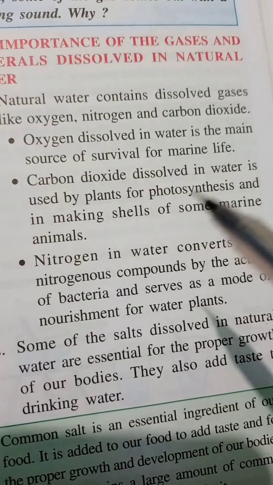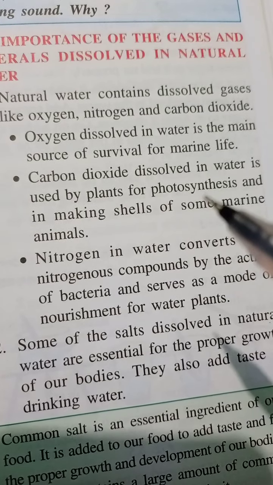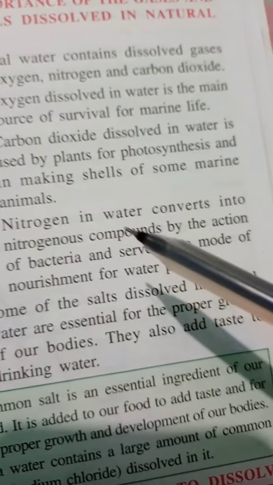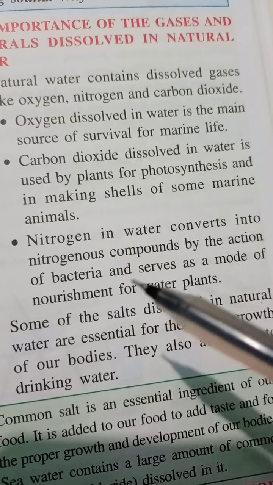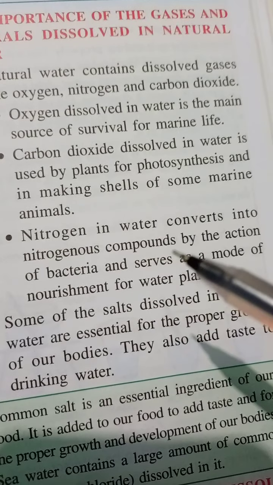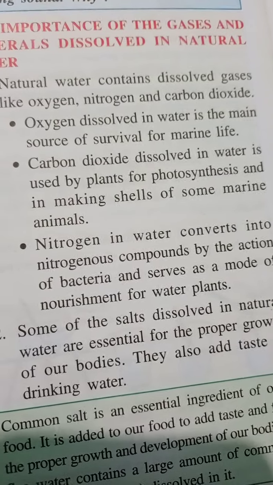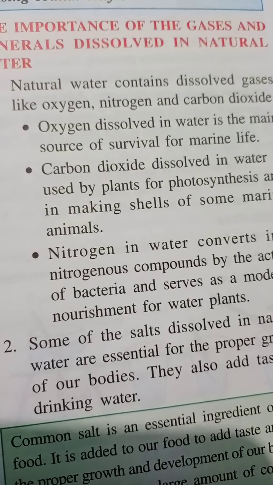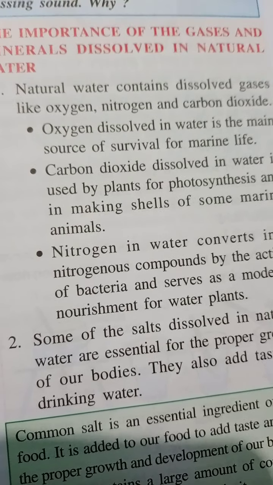Carbon dioxide dissolved in water is used by plants for photosynthesis to make their food. Nitrogen dissolved in water is converted to nitrogenous compounds by bacteria, which are used as proteins by the aquatic animals.